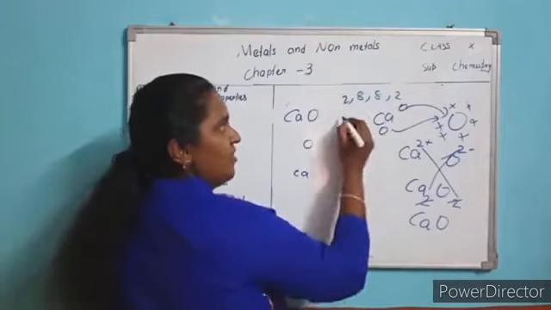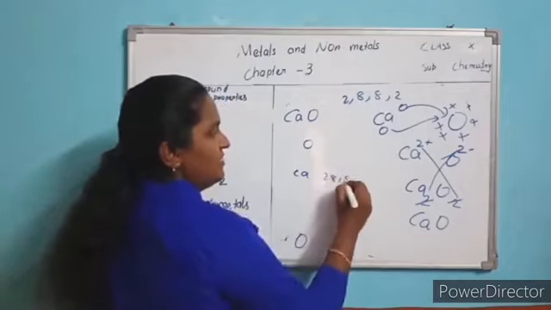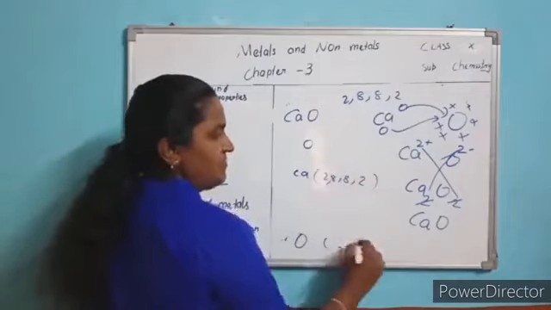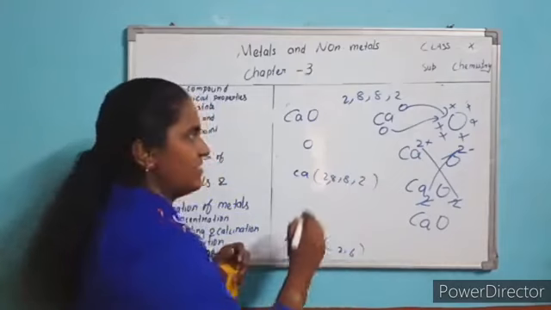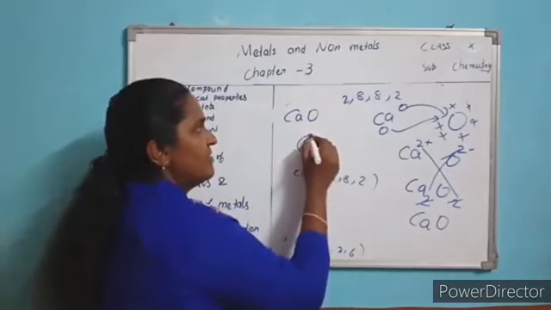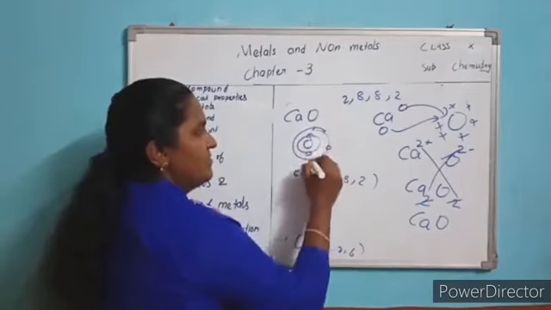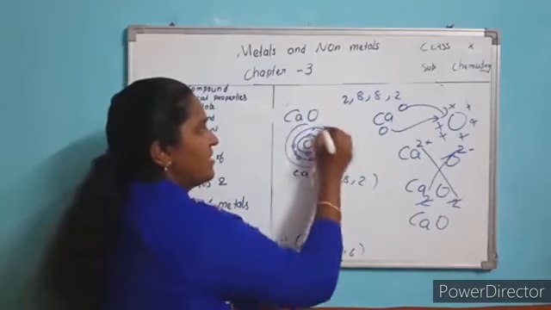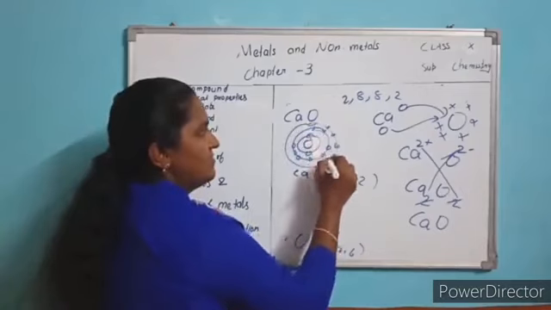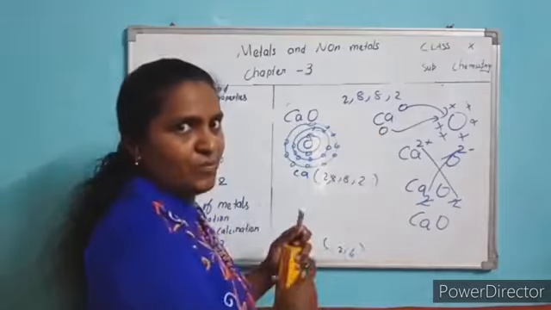For calcium 2, 8, 8, 2. Oxygen is 2, 6. Nucleus you draw. First shell 2 electrons. Second shell 8 electrons. Next shell also 8 electrons. Draw the structure in your copy, okay?